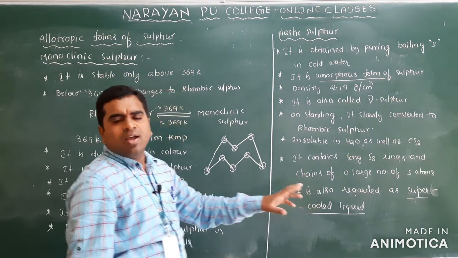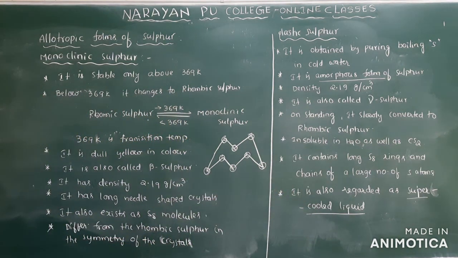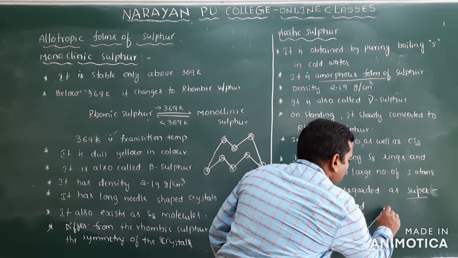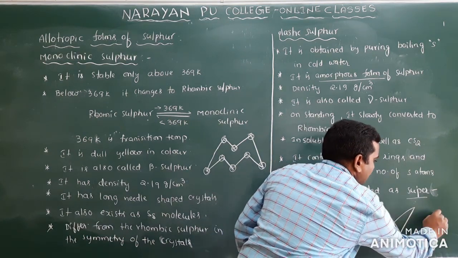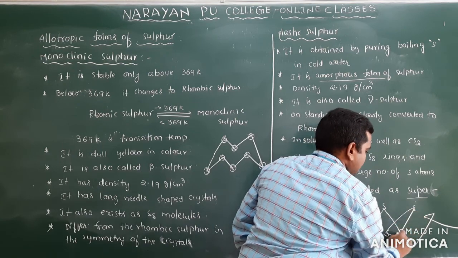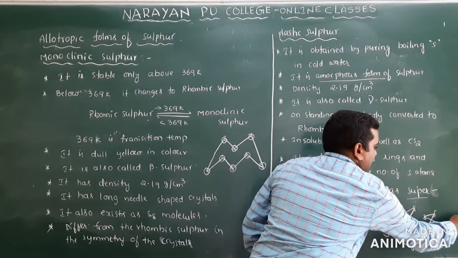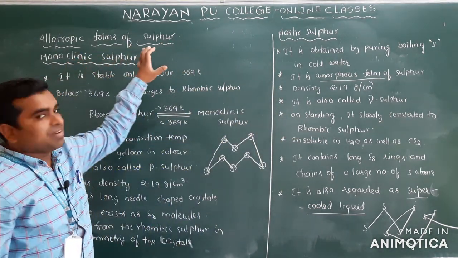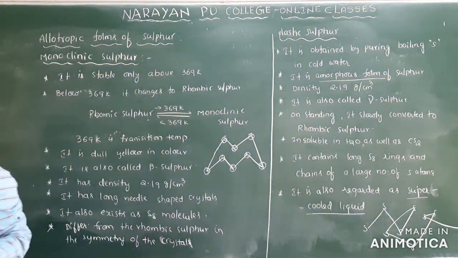Why super cooled liquid? Because a liquid which, because of rapid cooling below its melting point, has no time to settle into crystalline form, we call a super cooled liquid. And how do these sulfur atoms exist? Like long chains. Clear? Here sulfur atoms in long chains. So this is the structure of this molecule, and this is about monoclinic sulfur and plastic sulfur.